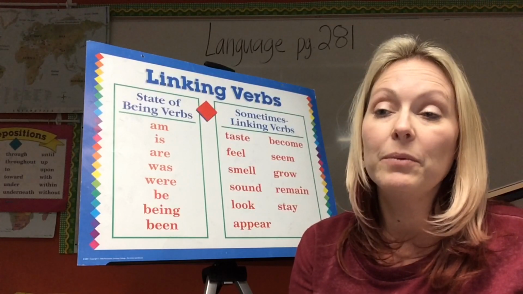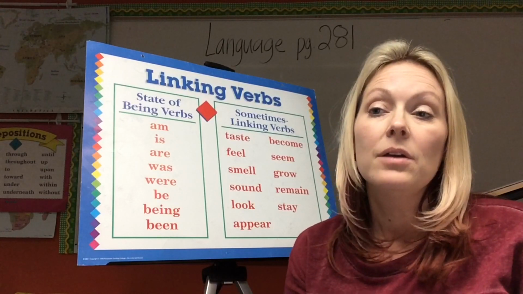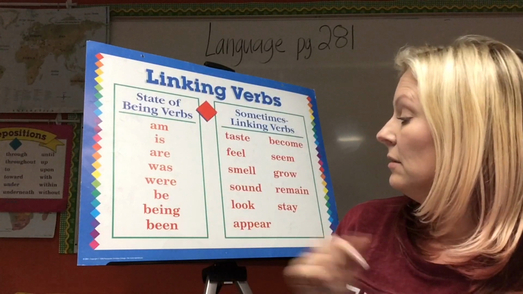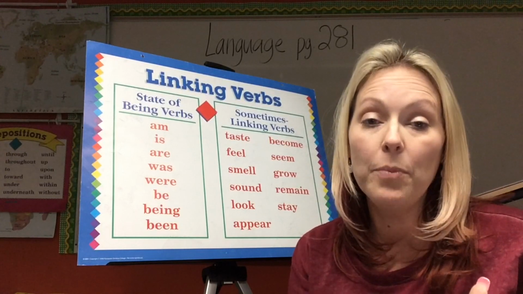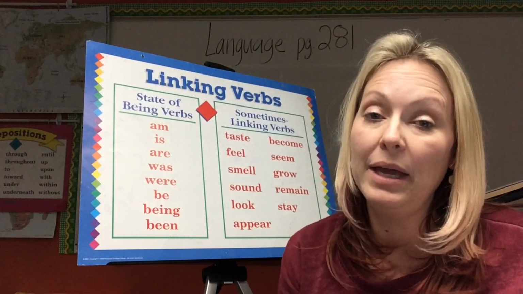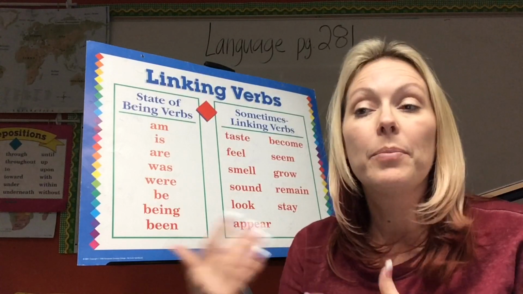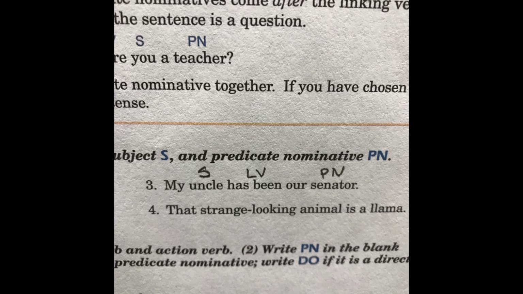Now number 3, we have "my uncle has been our senator." So what is our verb? Has. We've got "been," and we have "has," which is also a verb, so our helping verb. So "has been" is our linking verb, and then who has been, our subject, uncle, and what was he renamed? Our predicate nominative. He was being renamed senator. So senator would be our predicate nominative. Put PN above senator. See how this is going?